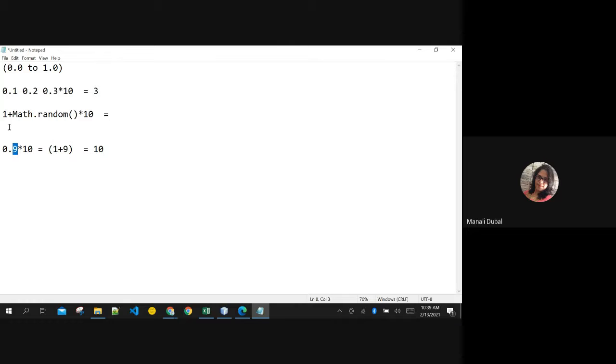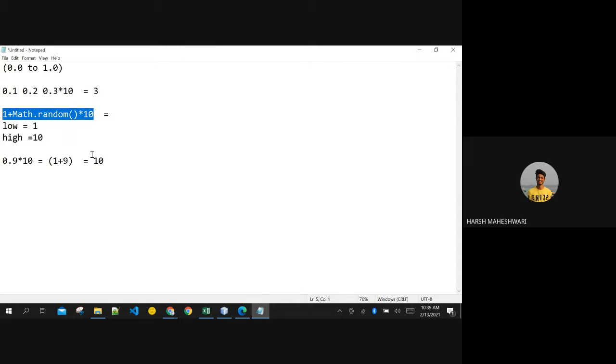So from the lowest possible case you can get 1, from the highest possible case you can get 10. So I'm generating random numbers from 1 to 10. Now you modify the formula to get the random numbers from 5 to 50. Are you getting it? Yes, ma'am. It is pure maths, nothing else is there.